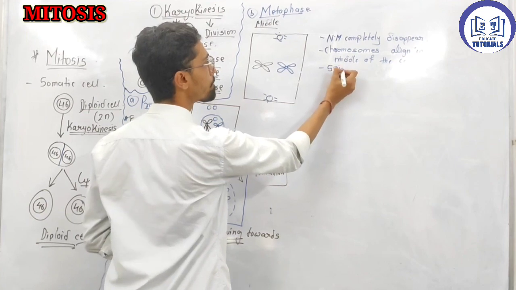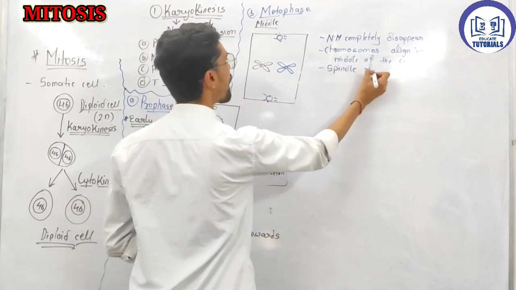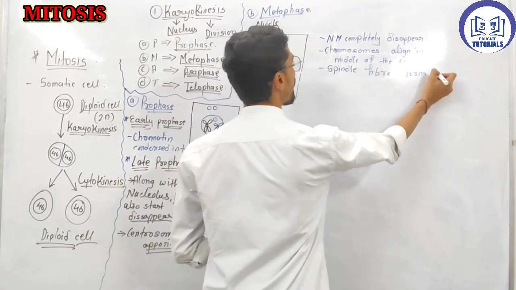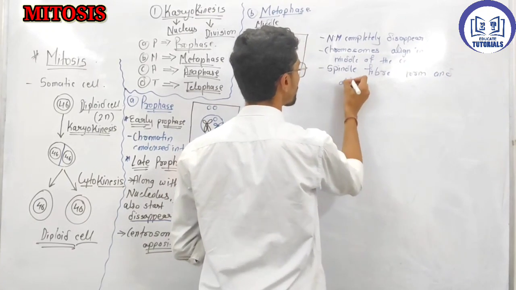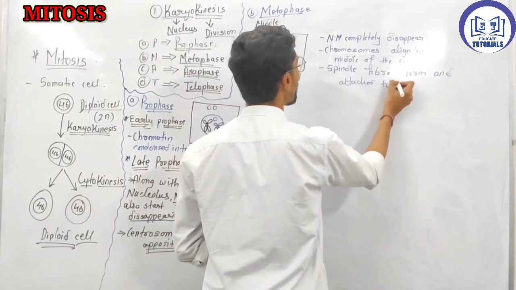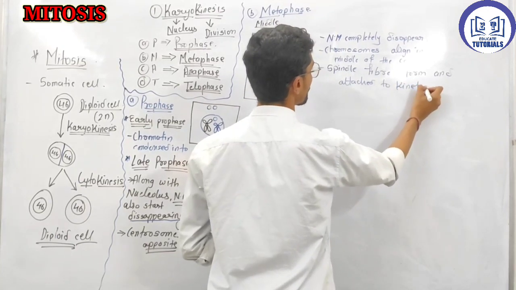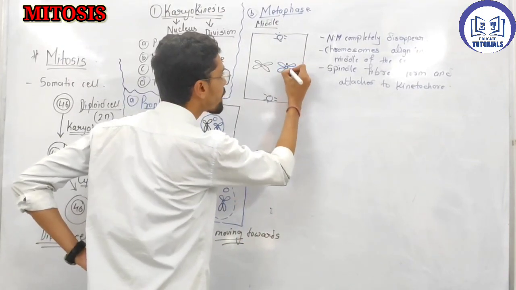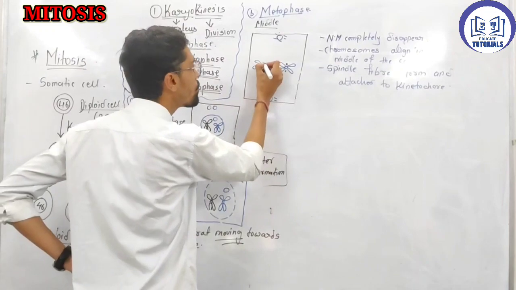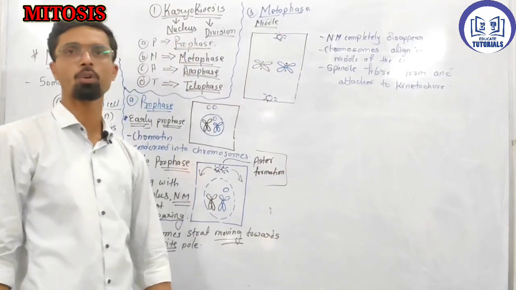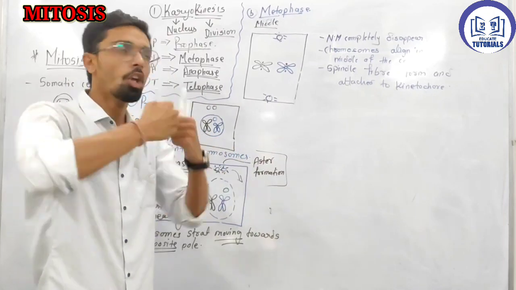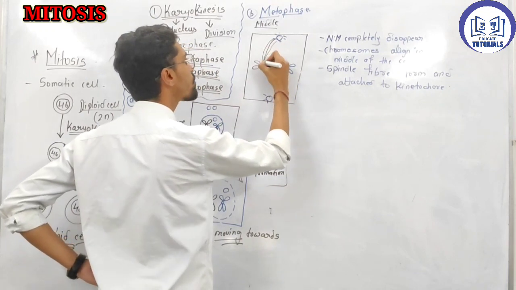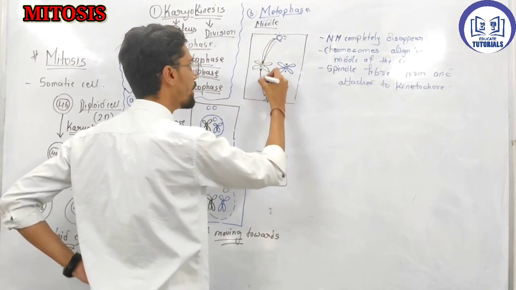Spindle fibers form and attach to the kinetochore. Now where is the kinetochore? See, this is a protein, right? Centromere is in the center. Just adjacent to the centromere you have a kinetochore protein, which attaches to the centromere. So this spindle fiber which is formed does not attach to the centromere, they attach with the kinetochore protein.